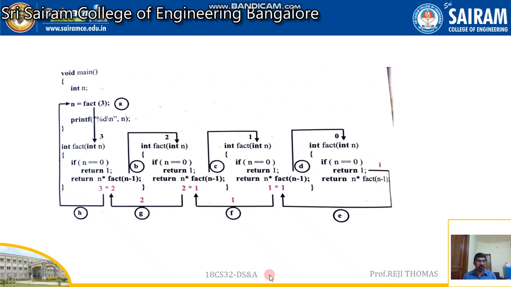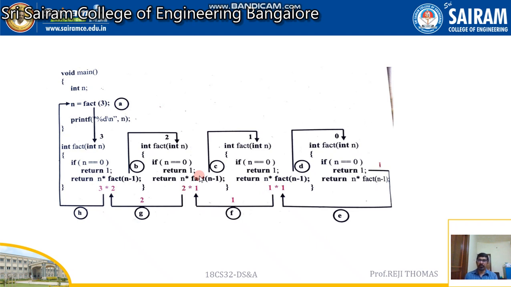Look at this. We call this function how many times? 3 times. Together we have 4 times this function we are using if n is equal to 3. In the last function, the n value becomes 0, so you are going to return 1. Where is this returned? This is returned to the previous call. So the complete fact n minus 1 will be replaced with 1. You'll be getting 1 into 1. 1 into 1 is going to be 1, and this will be returned to the previous function, which is going to replace fact n minus 1, where you will be getting it as 1.